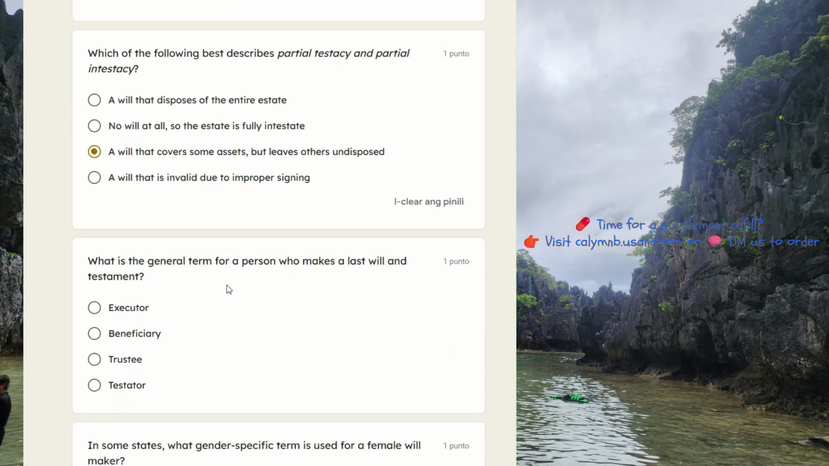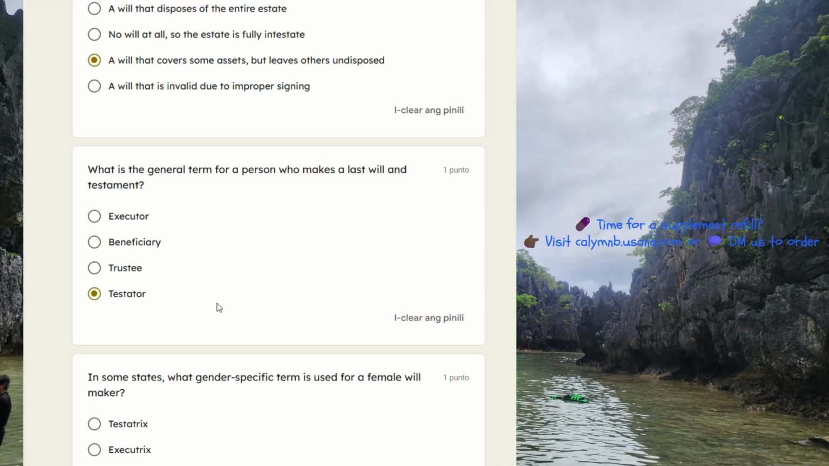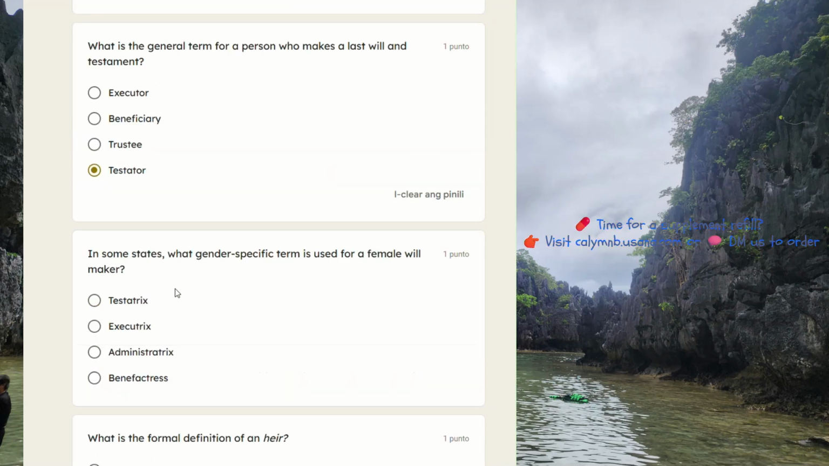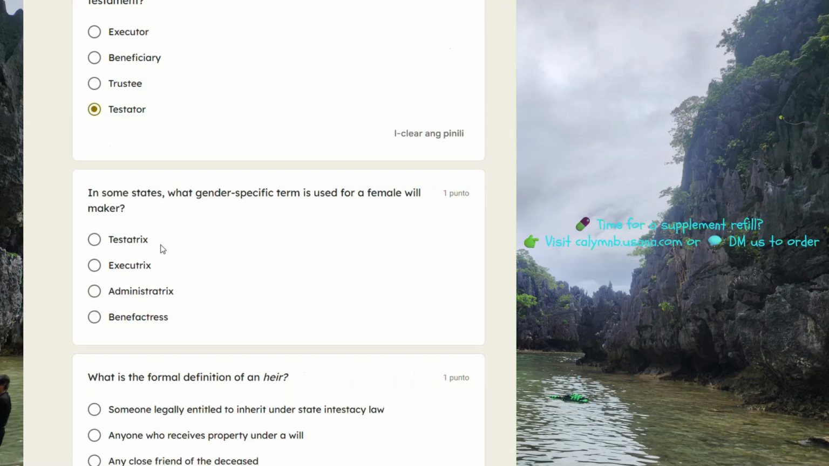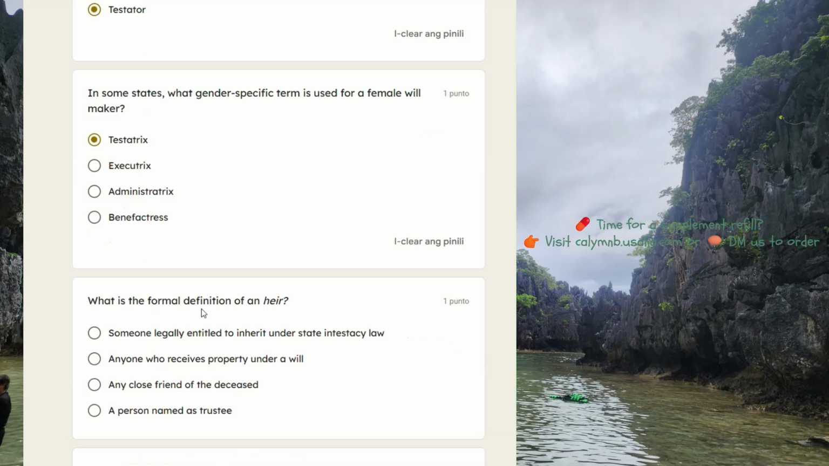What is the general term for a person who makes a last will and testament? Testator. The other choices would be executor, beneficiary, trustee. In some states, what gender-specific term is used for a female will maker? Testatrix, executrix, administratrix, manufacturess. The answer is testatrix.